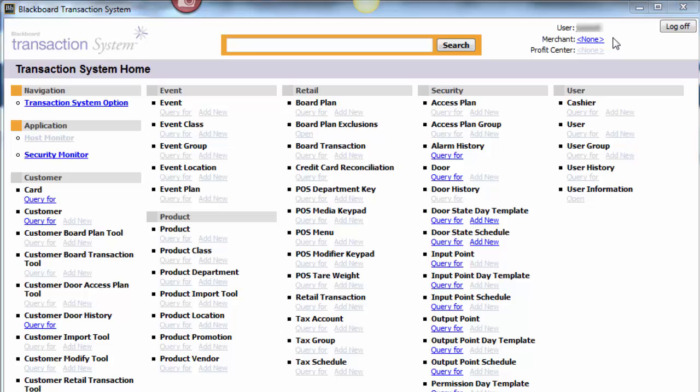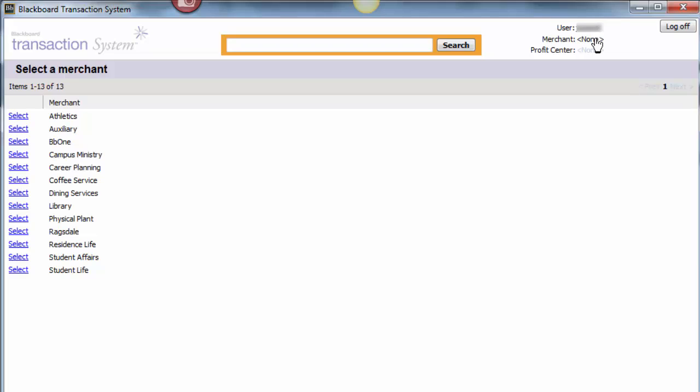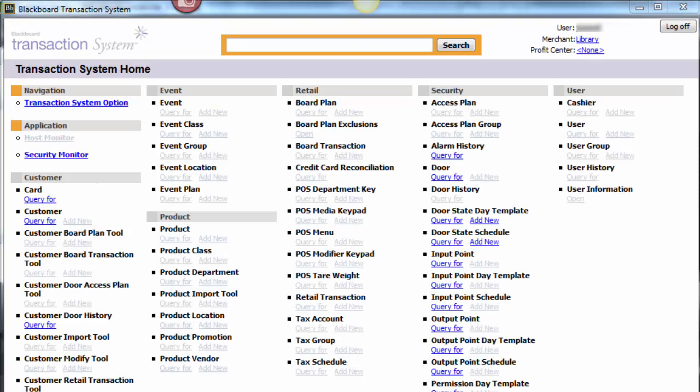Once logged into Blackboard Transact, make sure you have a merchant selected. Under your username on the top right, click the link next to Merchant and select the name of the merchant that owns the doors you would like to provide access to. Users will only see the option to select the merchants that they have been granted access to. If you do not see the merchant you need, you can request that the door owner grant you door manager privileges.